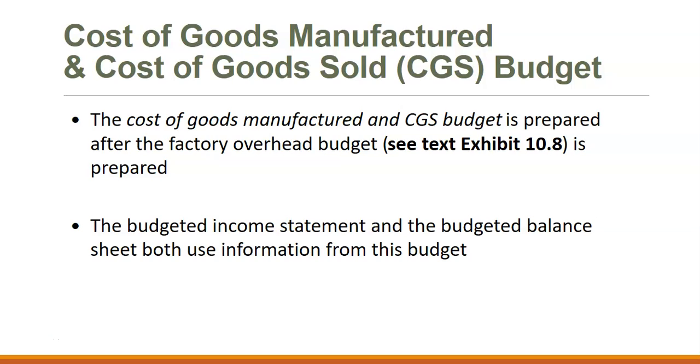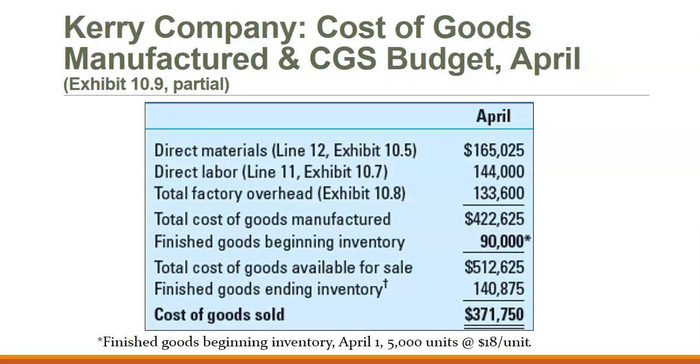Once we have those other budgets done, then we can create the cost of goods manufactured and the cost of goods sold budget. Those are prepared after the factory overhead budget is prepared. And then the budgeted income statement and the budgeted balance sheet use information from this budget. So here we have the cost of goods manufactured and the cost of goods sold based on our projected sales.